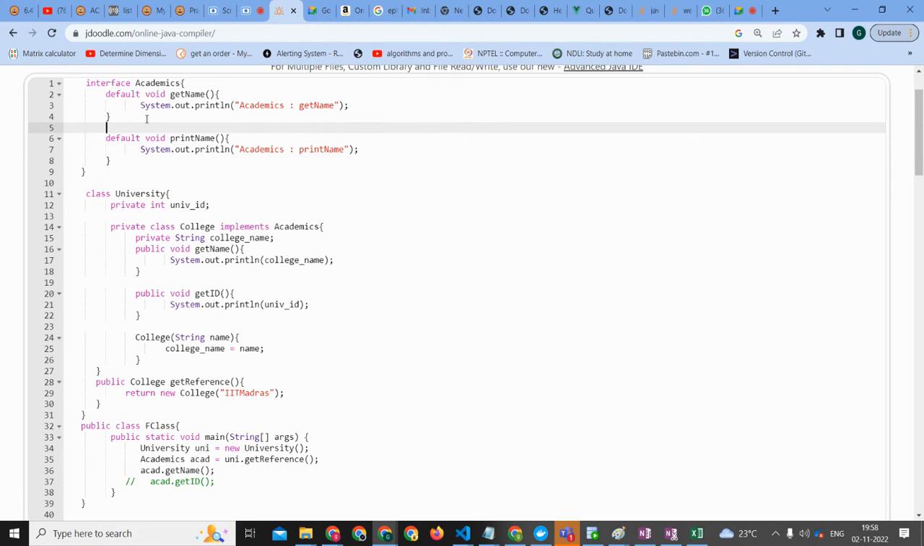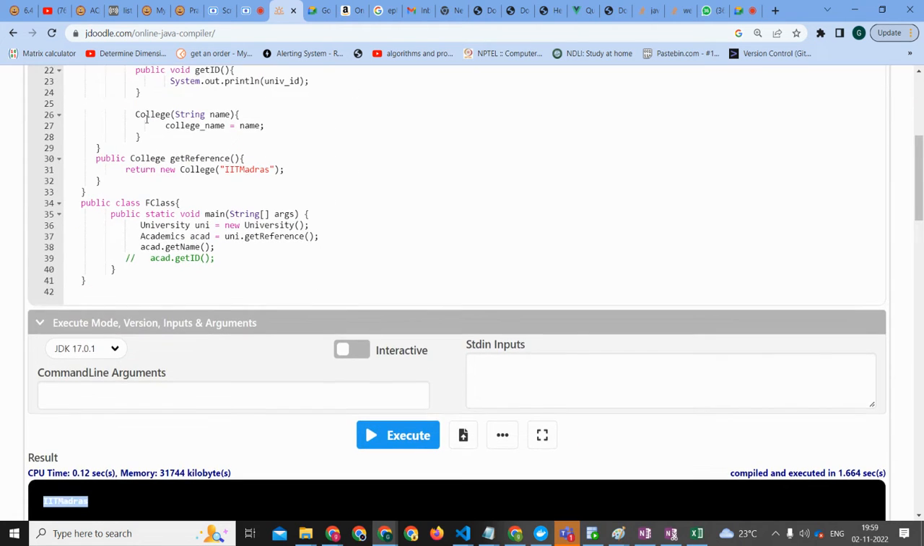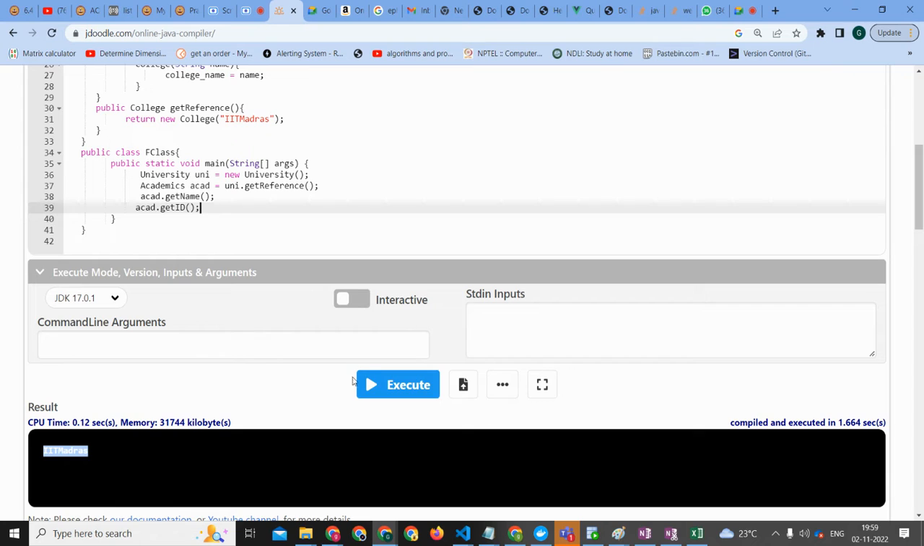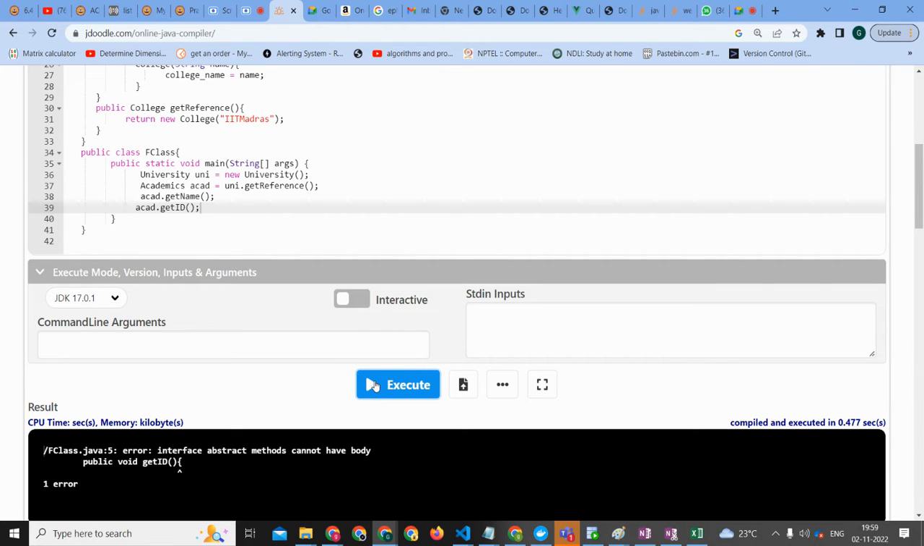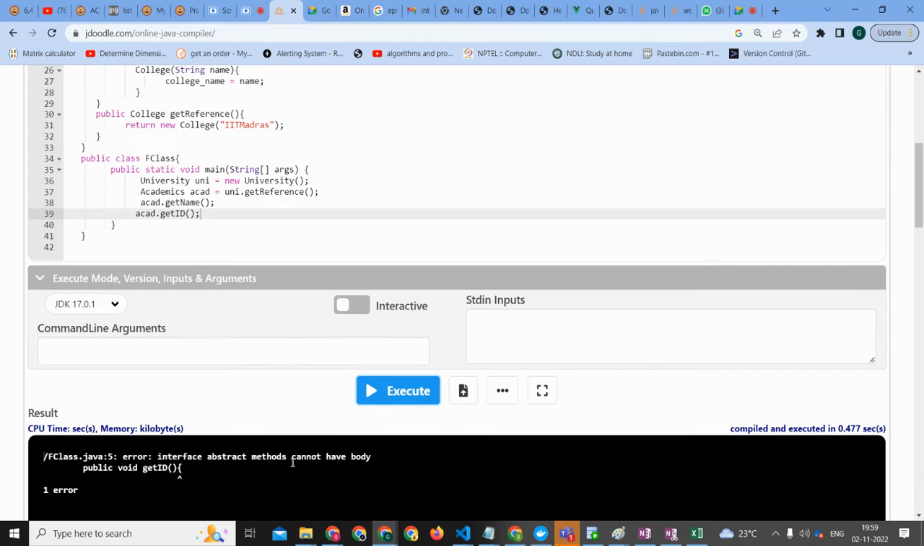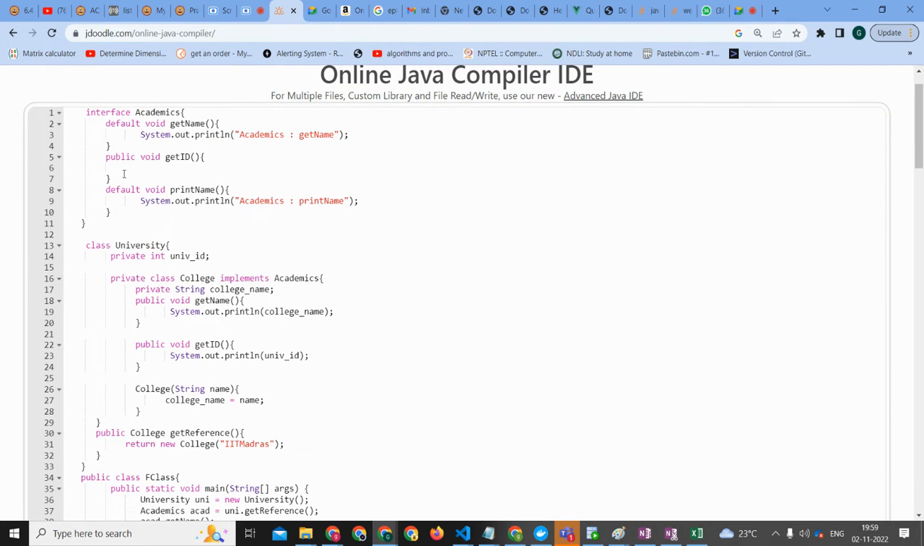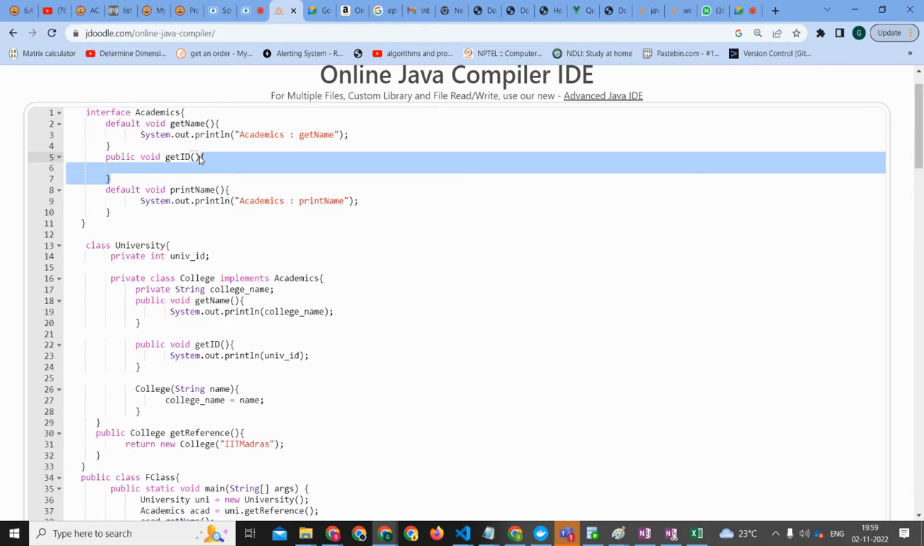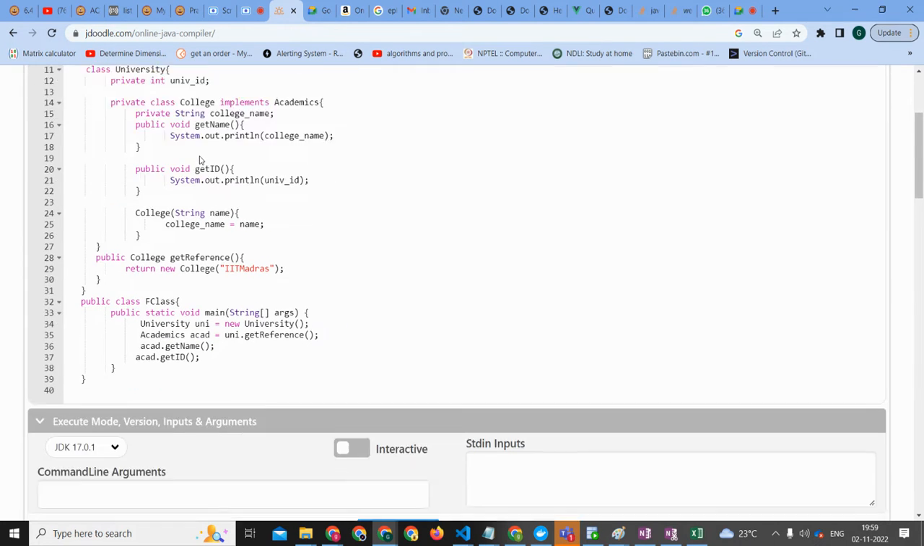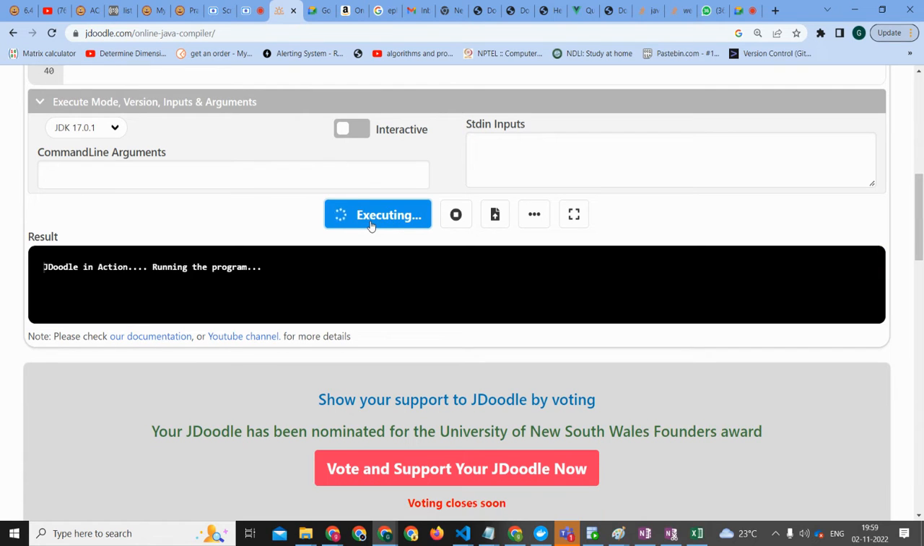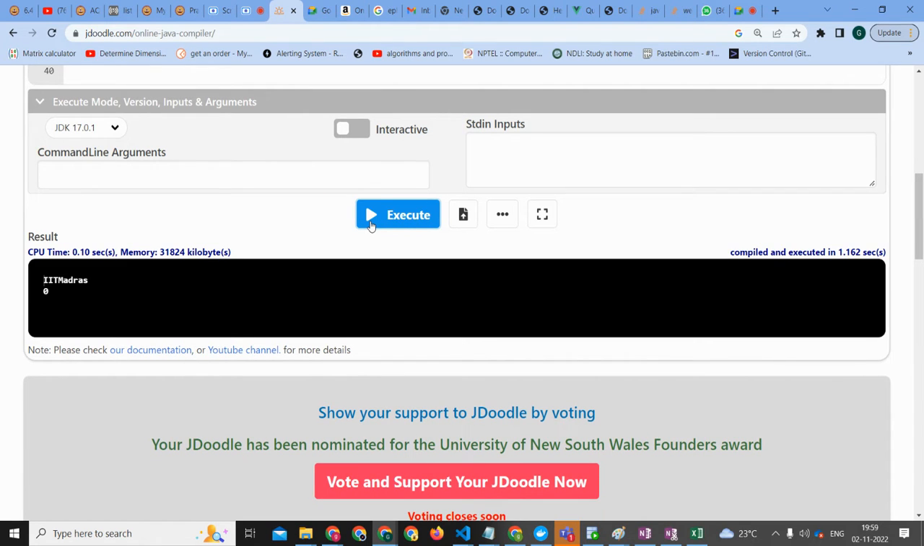So if I define public void get ID and I'm not going to give anything here, and I run this and call this function, probably this should give an error: interface abstract method cannot have a body. Sorry for that. Since it's an interface, we don't need to give a body, but I think we should put a semicolon there. Fine. All right, Ayush.